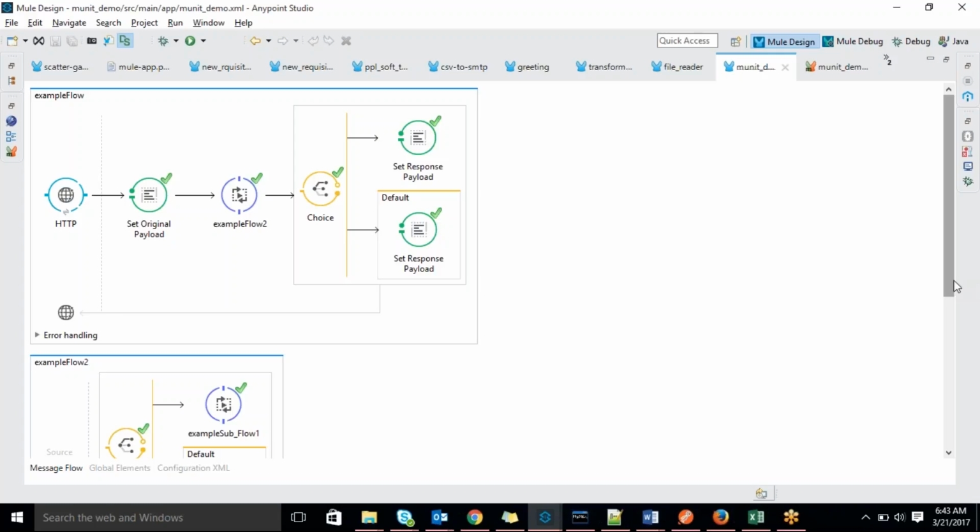Tulsi, do you have any questions regarding previous sessions? No, Venkat. Okay, fine. So coming to yesterday, you wanted to discuss MUnit. Rahul has some work on a project related to MUnit.